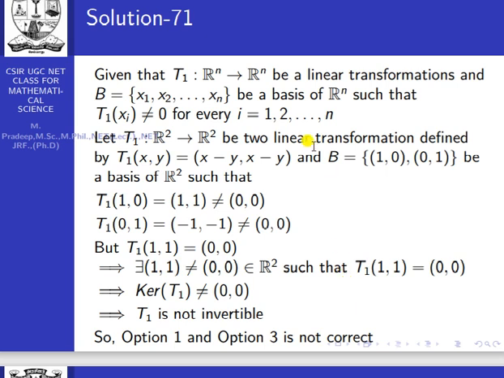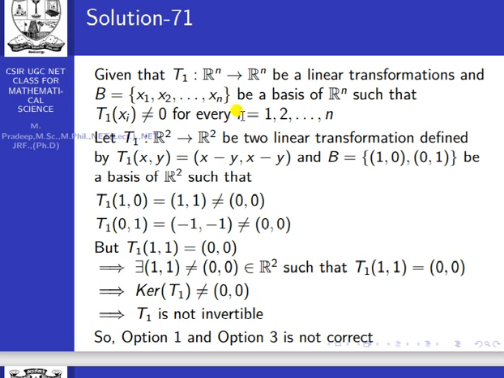T1 is defined as a linear transformation from R^n to R^n, and also given that x1, x2, ..., xn is a basis of R^n, and also given that T1 of xi is not equal to 0 for every i equal to 1 to n.